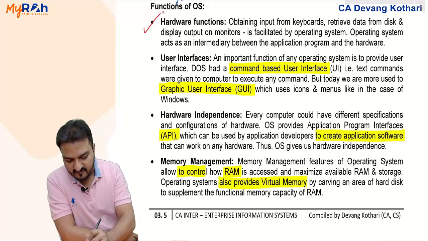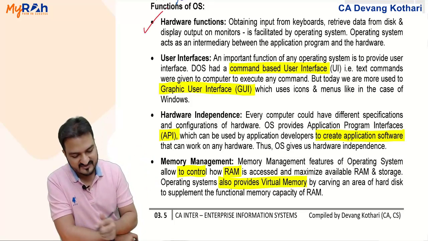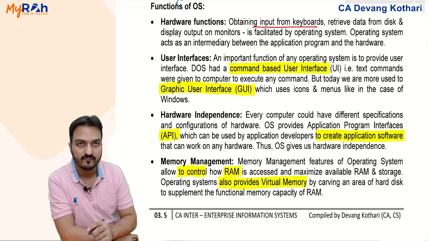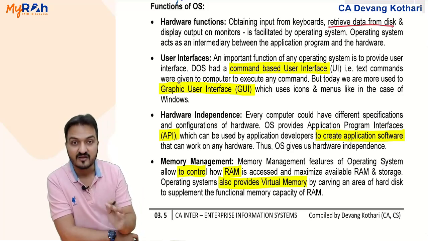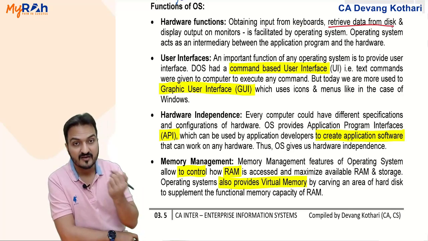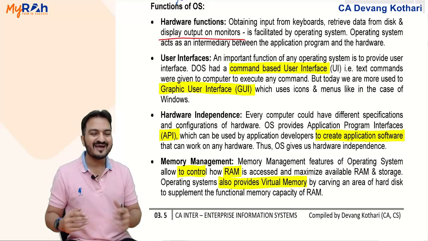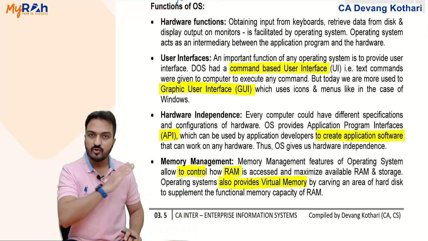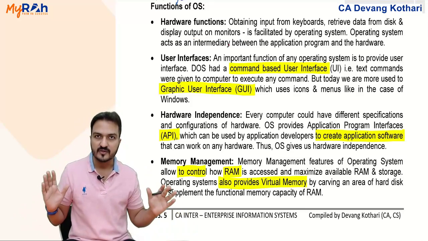First one, hardware functions. Like I said, when to use which hardware. Operating system will take input from the keyboard and give it to the CPU. It will retrieve data from the hard disk and give it to the RAM. It will take data from the CPU and display output on the monitor. All that hardware devices are managed by the operating system. I told you when to use keyboard, when to use monitor, when to use speaker. It is decided by the operating system.